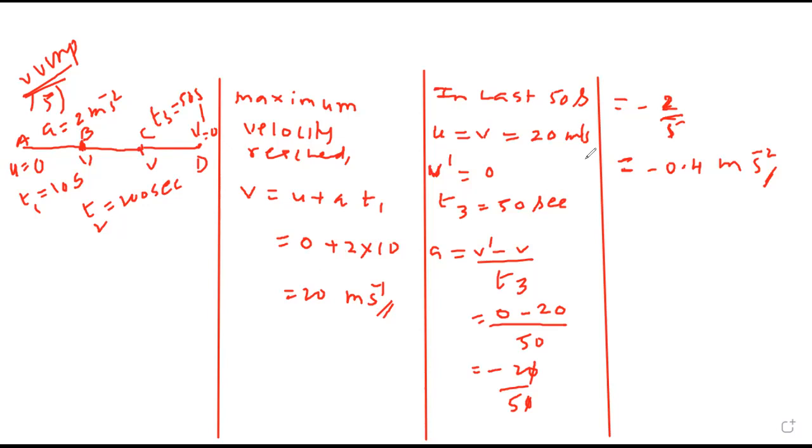Yes, sir. And in the last 50 seconds, its initial speed u is v, which we calculated as 20, and finally it is coming to rest, so v dash is 0, and time taken is 50, so the final part's acceleration is v dash minus u, that is v, upon t3, which by substitution I got minus 0.4. Now tell me who has not followed. Followed, sir. Okay, copy this.